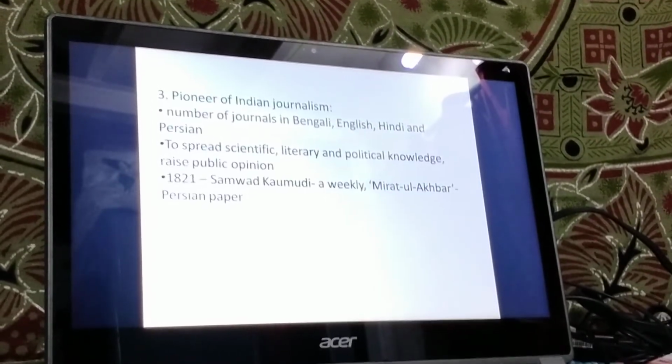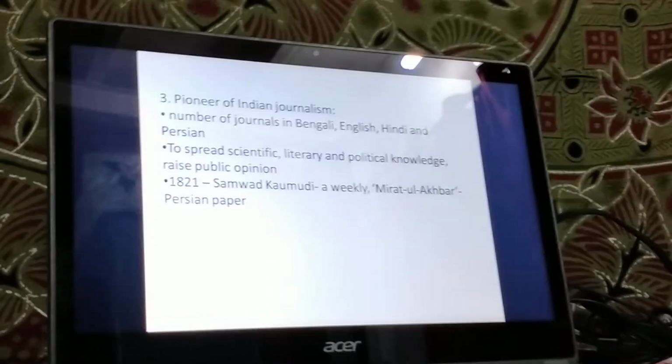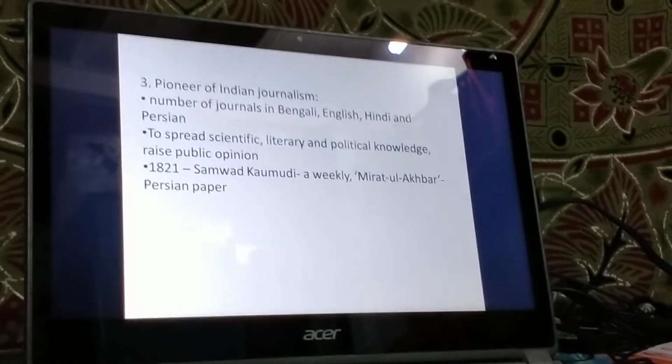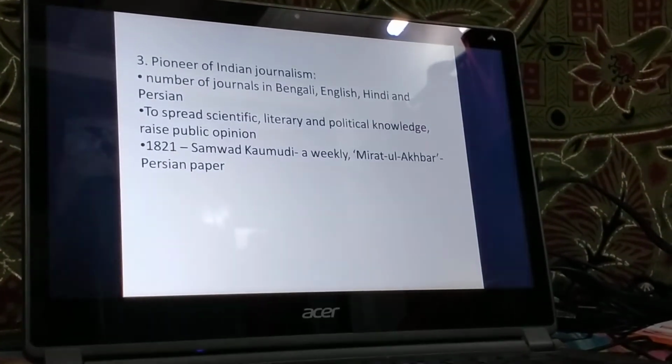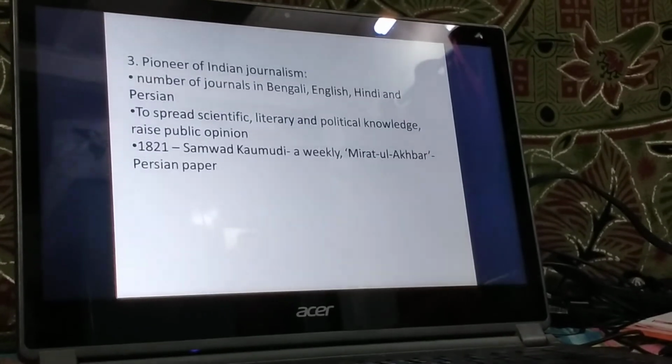In the year 1821, he started a weekly, that is Samvad Kaumudi in Bengali. And in the year 1821, he also started a paper in Persian called Mirat ul Akbar.